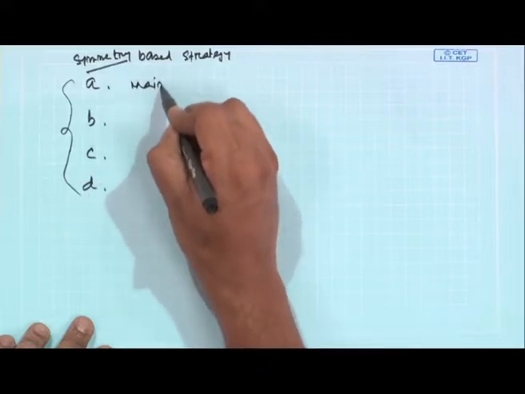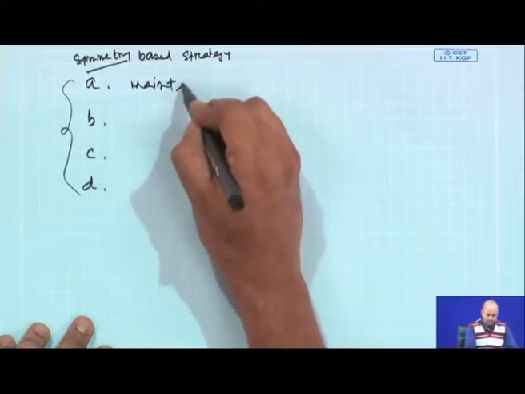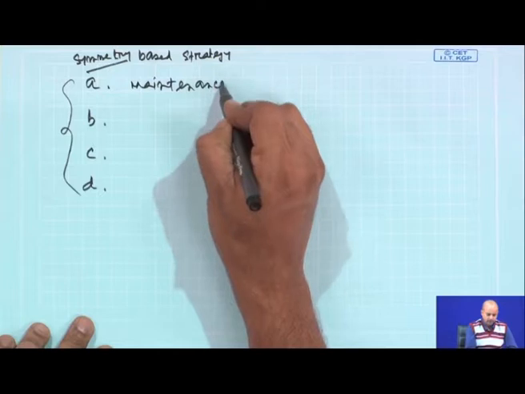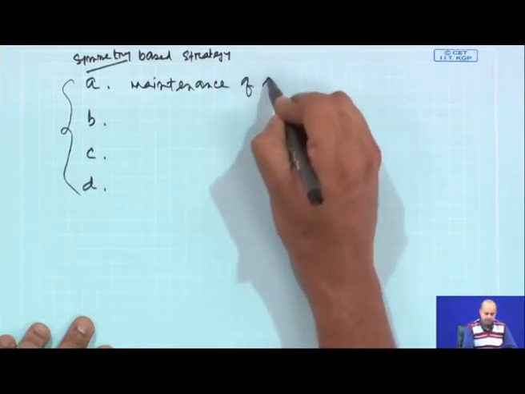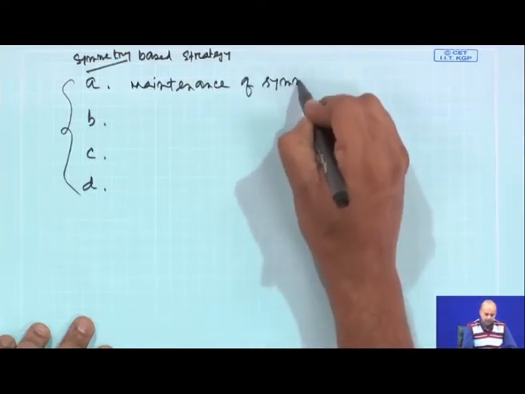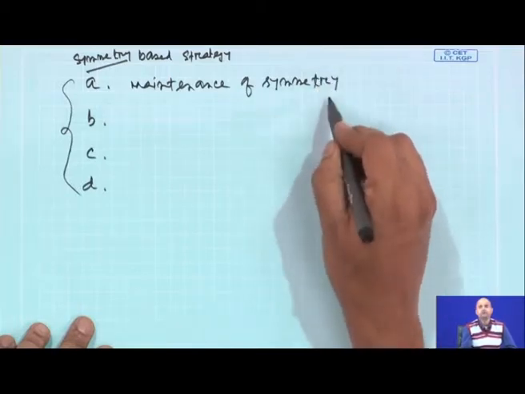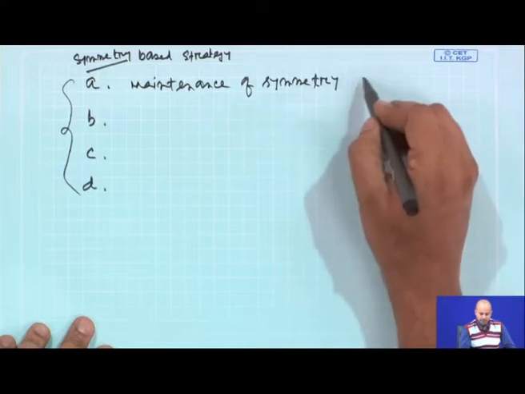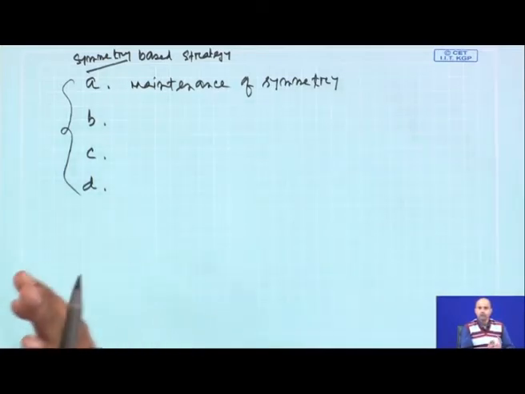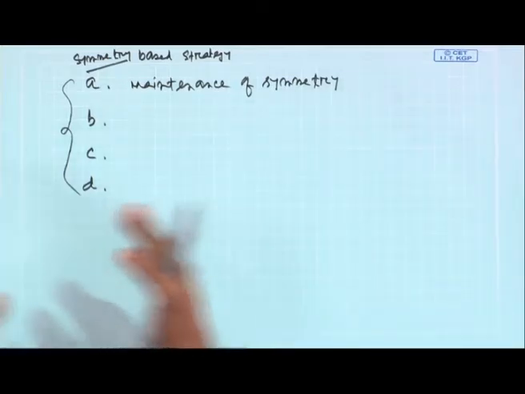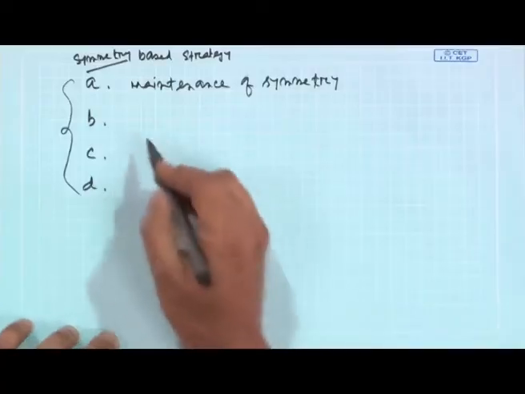If you are trying to do a symmetry based strategy, it is always advisable that you start with a symmetrical intermediate; maintenance of symmetry is very important. You are going to make a symmetrical molecule, so it is always advisable to start with a simple symmetrical starting material.